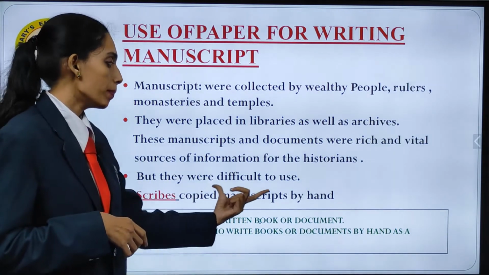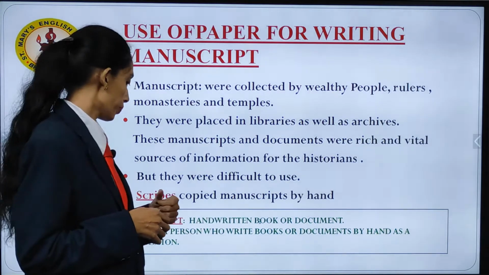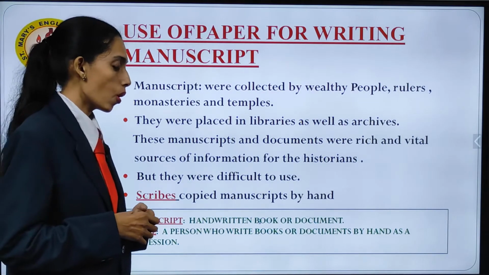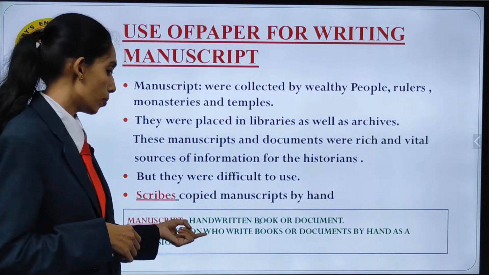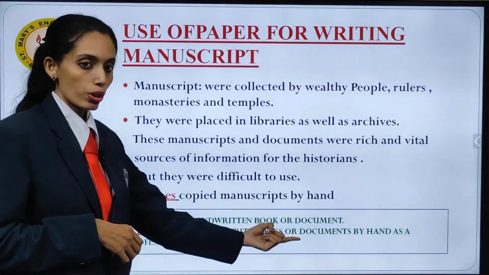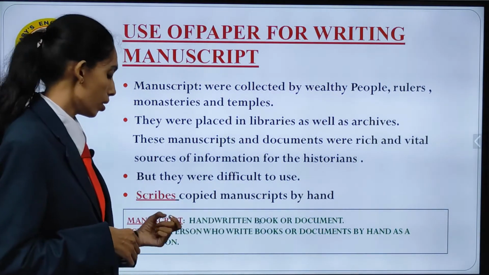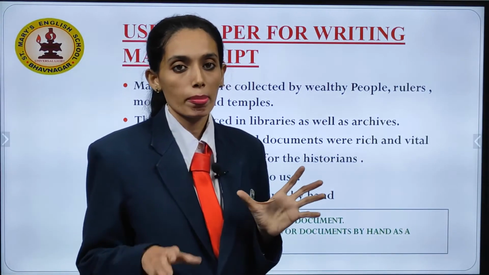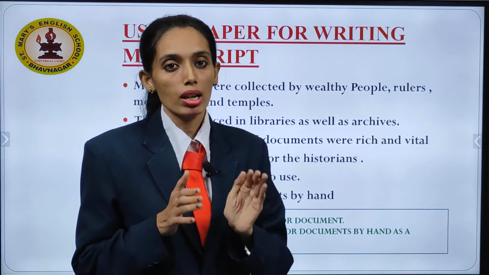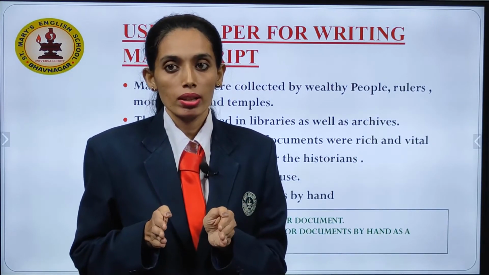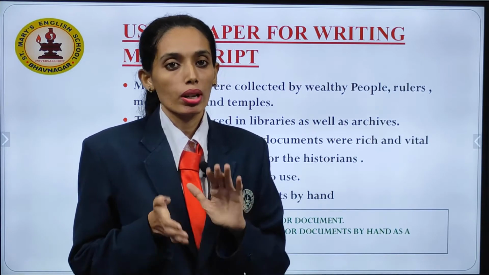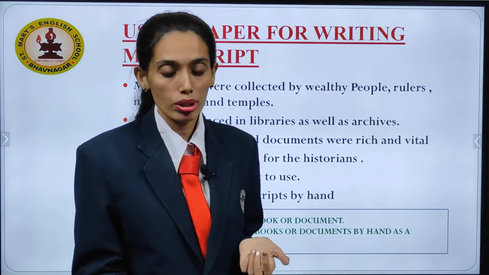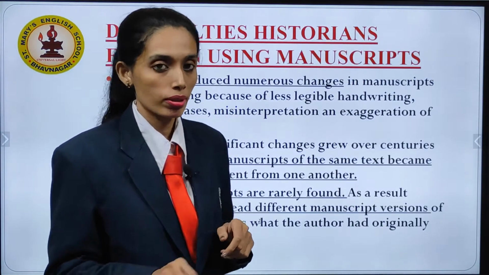Scribes copied manuscripts by hand. These are the meanings of these words: manuscript, handwritten book or document. Scribe, a person who writes books or documents by hand as a profession. Manuscripts are the original document which has been made by the author, and scribes are the copyists. These people copy the manuscripts and then keep them. They make a lot of versions out of the original manuscripts.